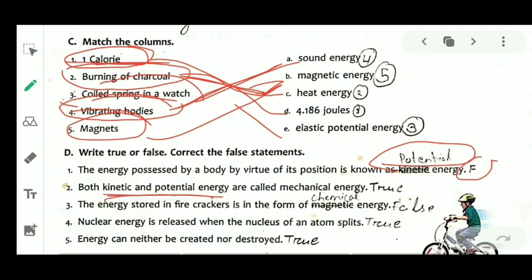Question number 3, the energy stored in firecrackers is in the form of magnetic energy. There is no magnet in firecrackers. So the energy stored in firecrackers is in the form of chemical energy. Now question number 4, nuclear energy is released when the nucleus of an atom splits. That is true. Energy can neither be created nor destroyed. It is also true.